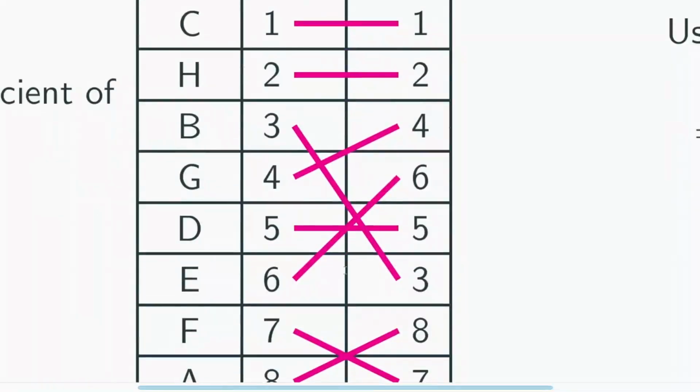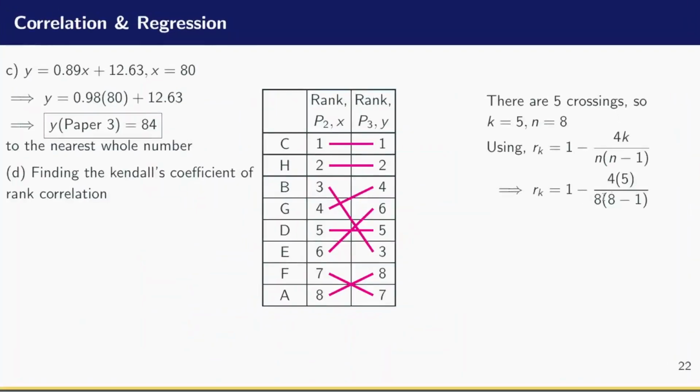We have 1, 2, 3, 4, and 5. Alright, so the number of intersections is 5, divided by 8 into 8 minus 1. And doing the evaluation, you have 1 minus 20 divided by 8 over 7. And that will give you 0.643 as the value of the Kendall's coefficient of rank correlation.